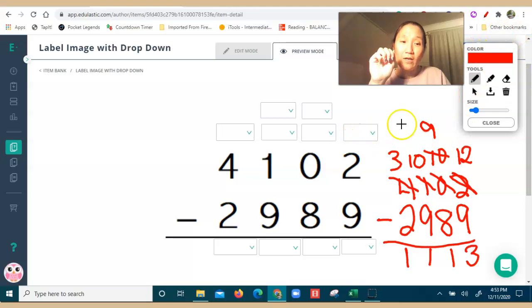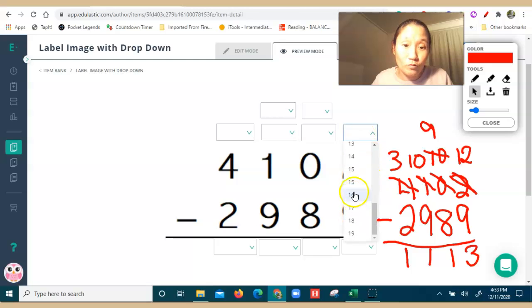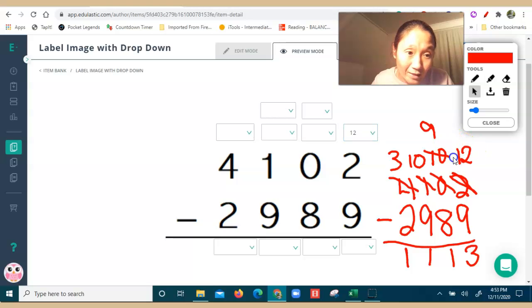Okay, so over here, I want to show that work of 1,113. I can say, okay, I turned my 2 into a 12. So I'm going to scroll down here and turn it into a 12. That 12 is right there.